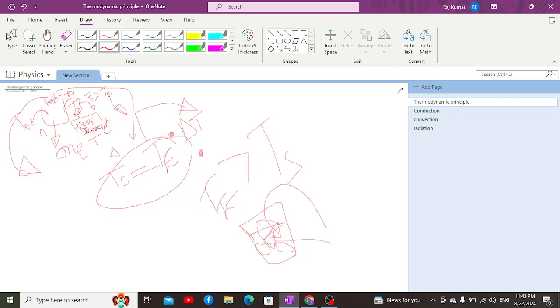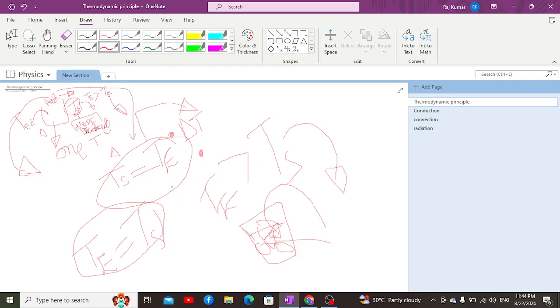As it moves from the environment into the system, it will equalize the temperature of the environment to that of the system. So until the temperature of the environment becomes equal to the temperature of the system, the transfer of energy will occur in the form of heat.